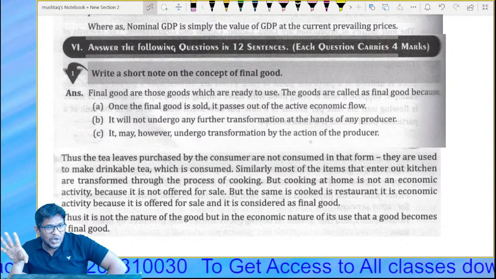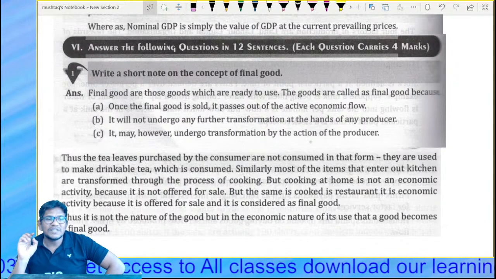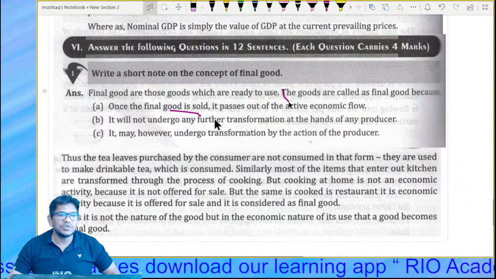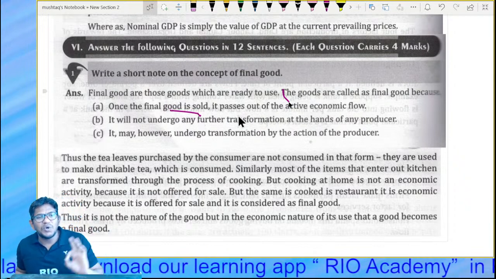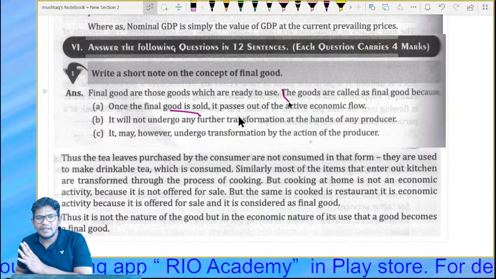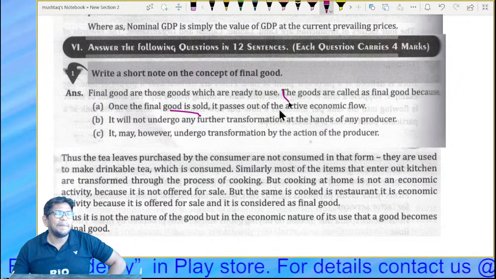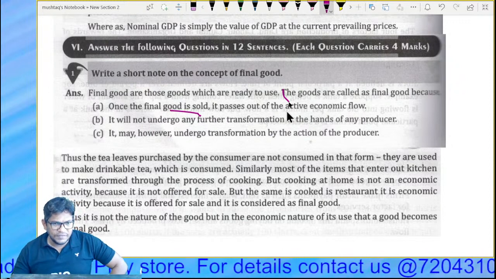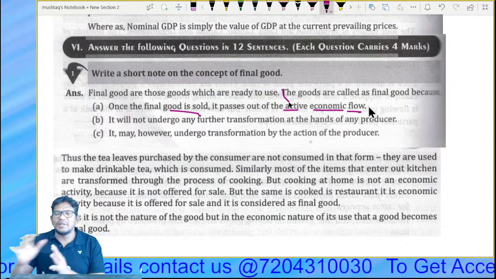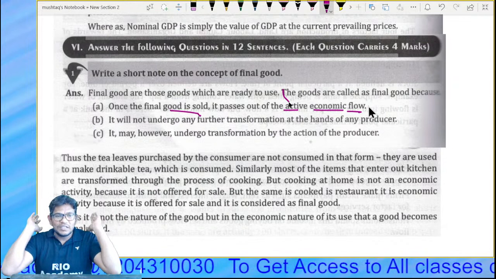The goods are called final goods because, very important point, once the final goods are sold, they pass out of the active economic flow. Once sold, they are not going to be sold again. Economic activity stops here.